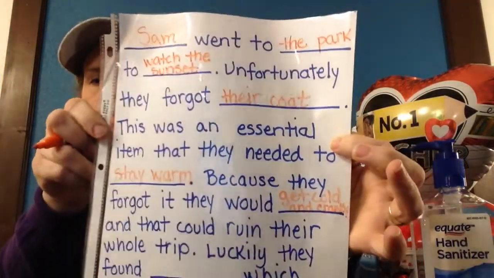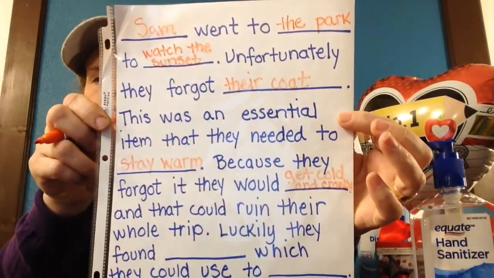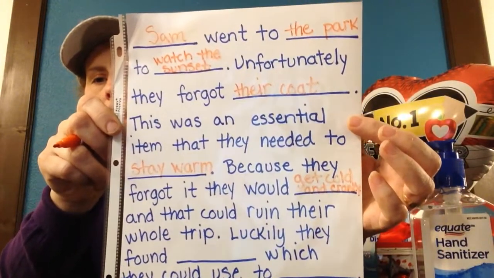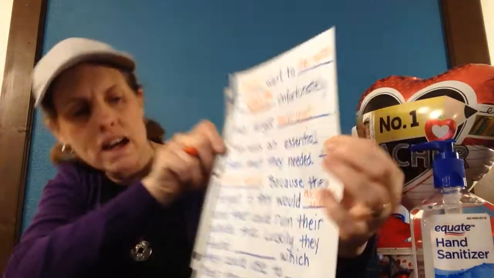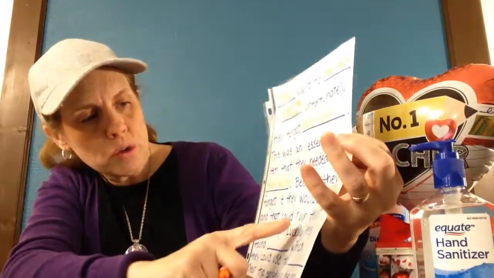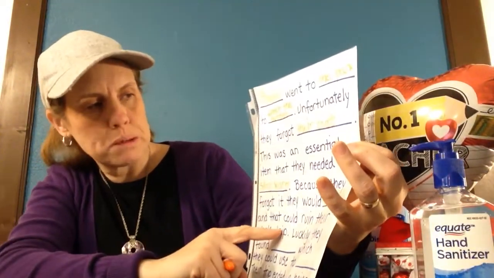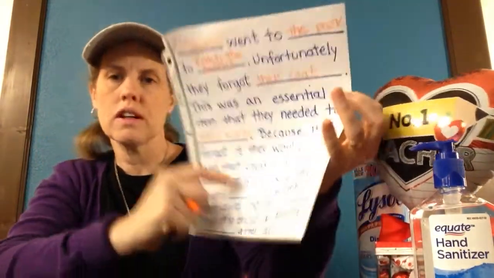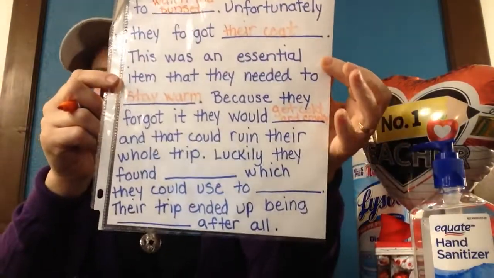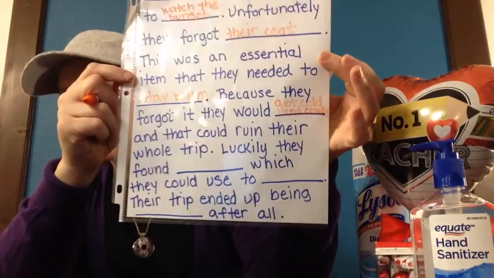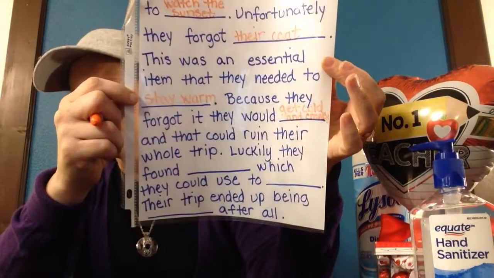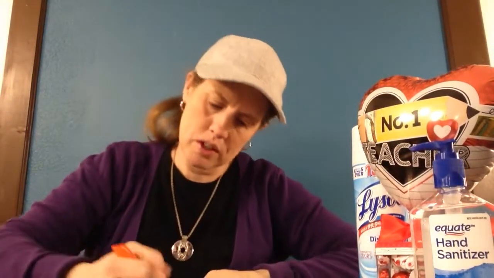Okay, so because they forgot it, they would get cold and cranky. And that could ruin their whole trip. Luckily, they found, okay, so now we're finding another cause, but this cause gets to be our solution, right? So I wonder what they could have found. Well, I'm going to say a blanket.